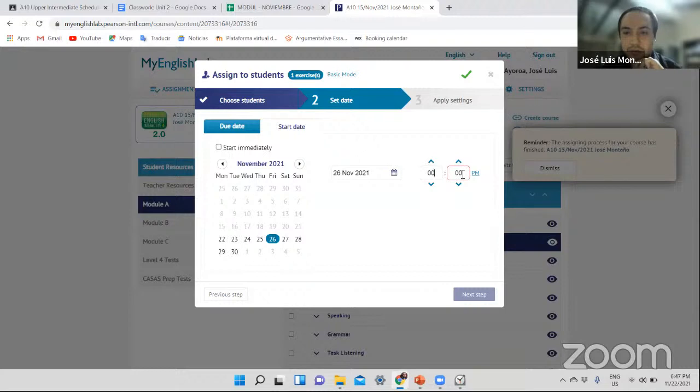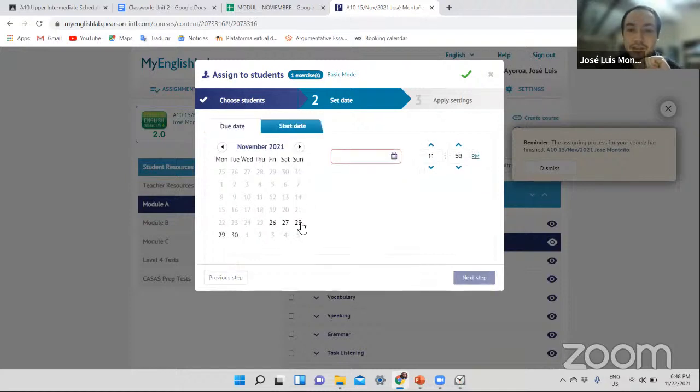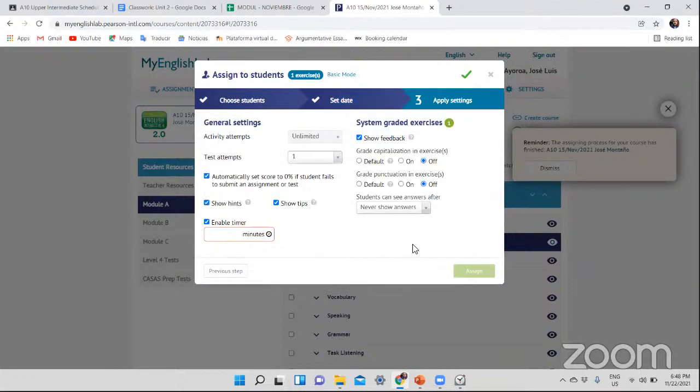They don't let me do that. From that time, they don't let me. It's going to be weird, so from 1 a.m. Okay, it's going to start, all right, 1 a.m. on Friday, and it's going to be until Sunday at 11:59 p.m. All right, that's the second quiz.